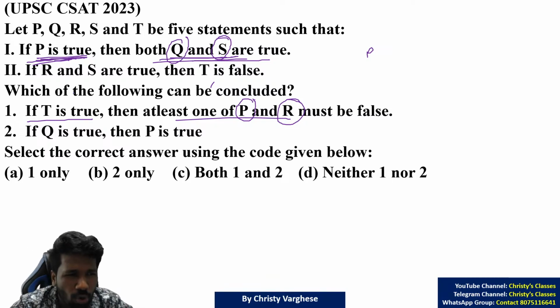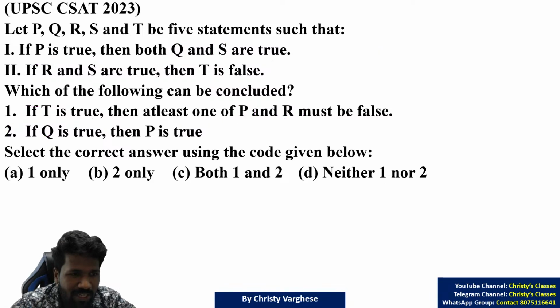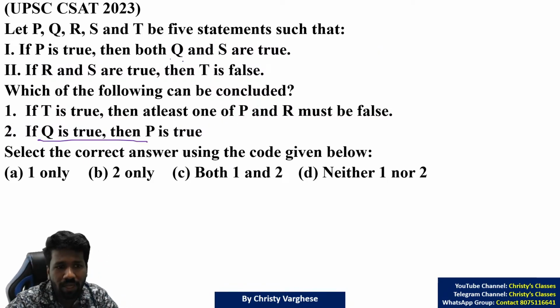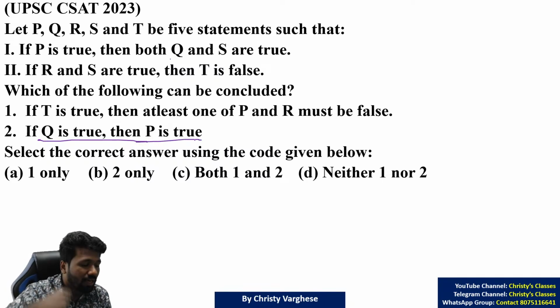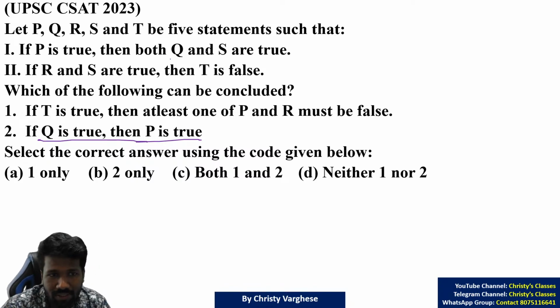Okay, we will go to the second statement and come back to the first statement after this. The second statement is saying if Q is true, then P is true. Is that necessary? For example, we will think about the contradiction of this. If Q is not true, what happens? If Q is true, P is true.